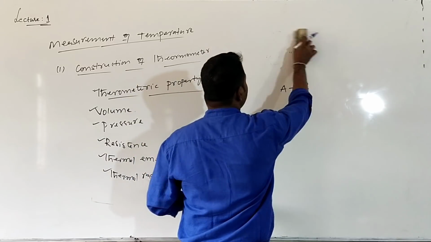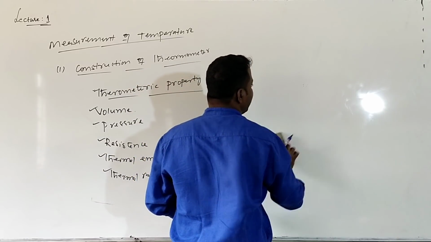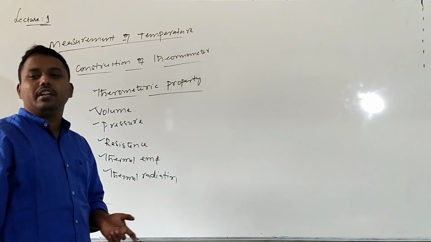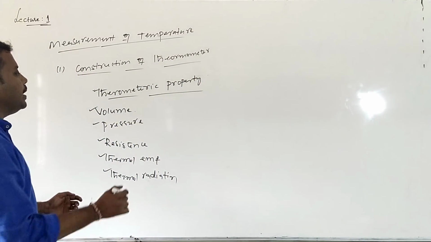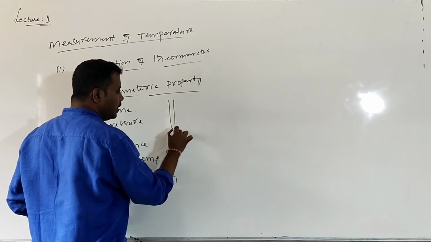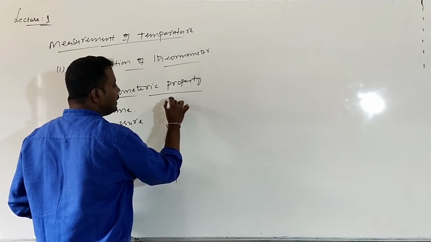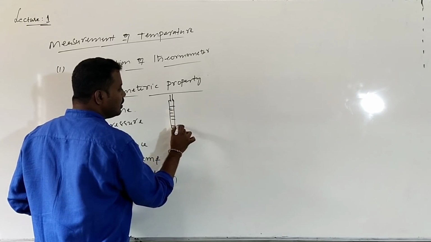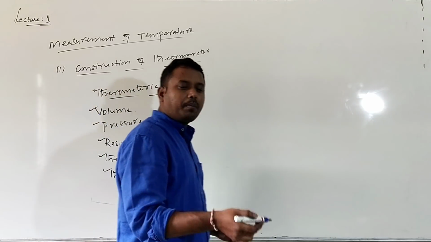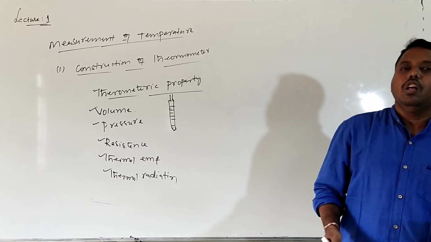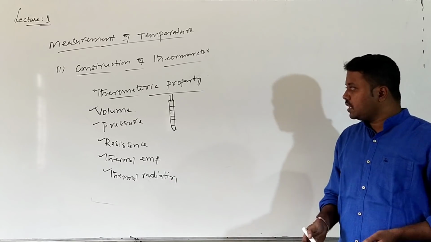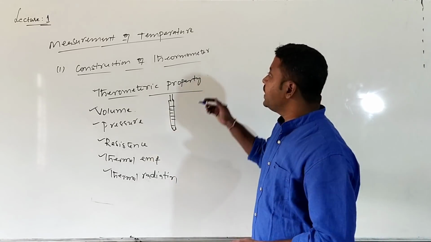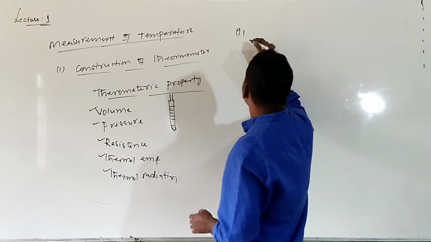After finding the thermometric property, what will we take? If it is a mercury thermometer, the mercury is taken in a glass tube. We take one glass tube, and in that glass tube we fill the mercury to some extent. The thermometric property is that volume changes linearly with the temperature. Okay, the second step is calibration of thermometer.